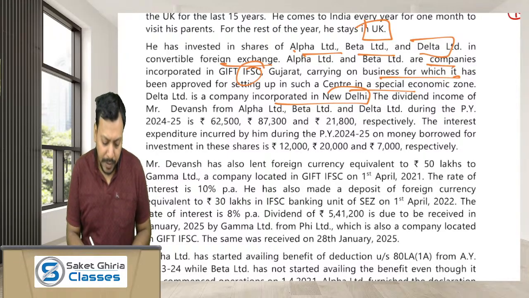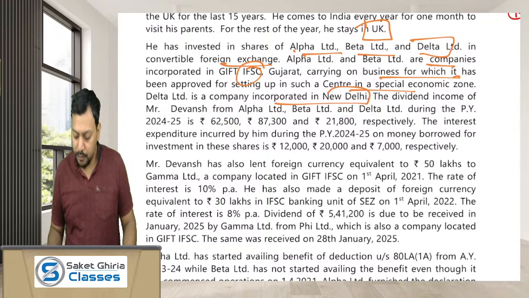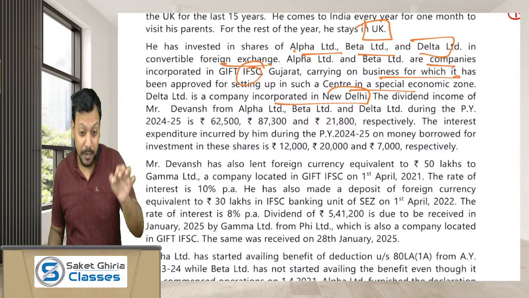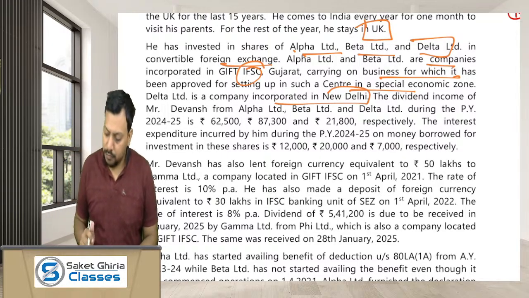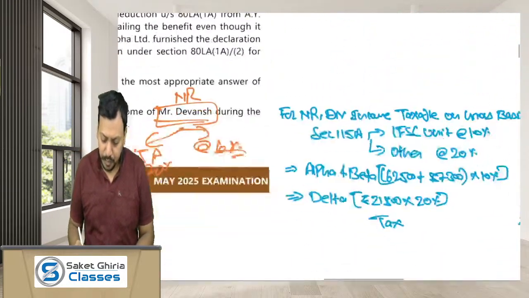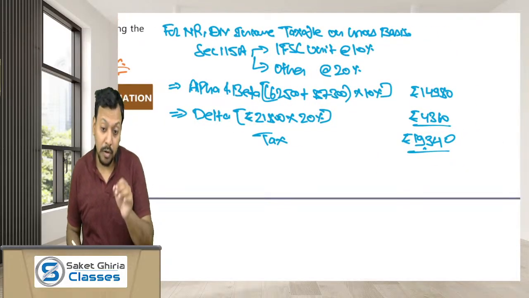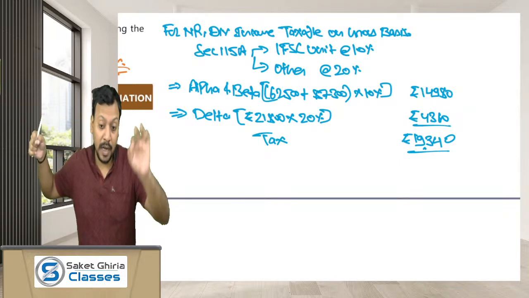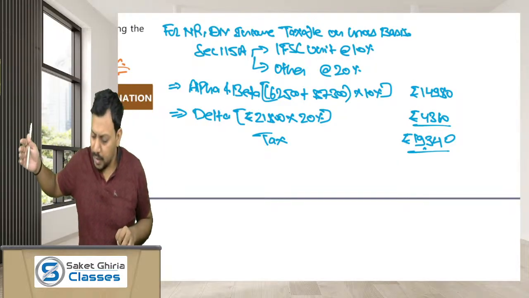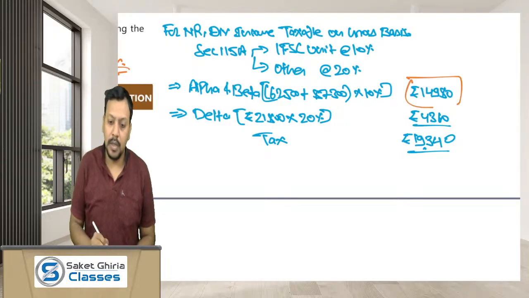The dividend income of Mr. Devansh from Alpha and Beta are 62,500 and 87,300. Then the total dividend received by Devansh from the units located in IFSC is 149,800, and the rate of tax would be 10%. Means the tax liability of Mr. Devansh from the dividend income from the units located in IFSC, means Alpha and Beta, would be 149,800 at the rate of 10%, means 14,980. I hope you guys are getting.